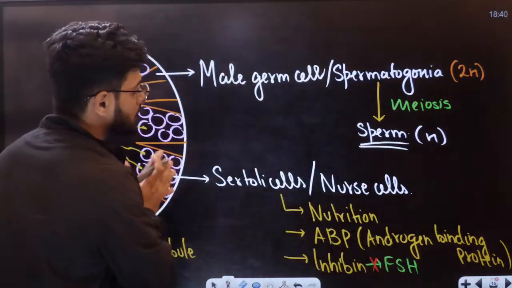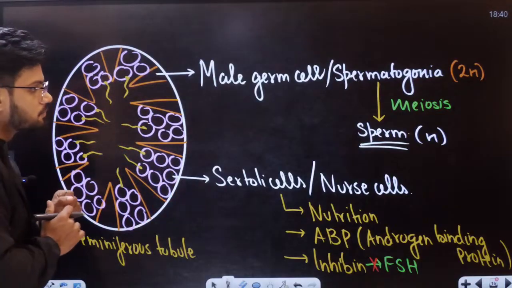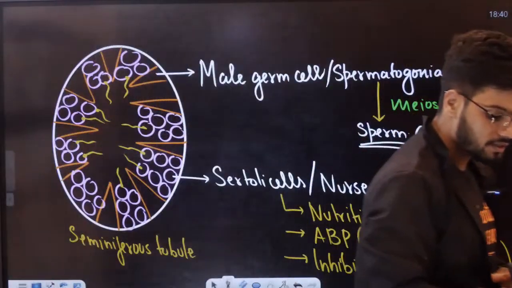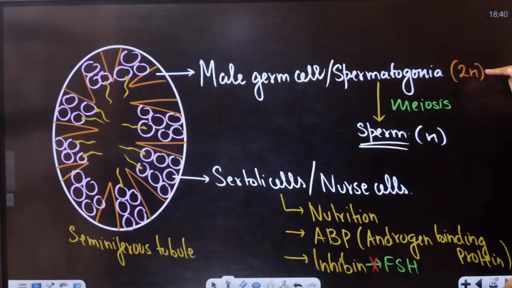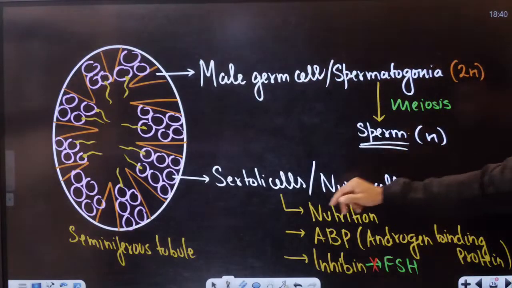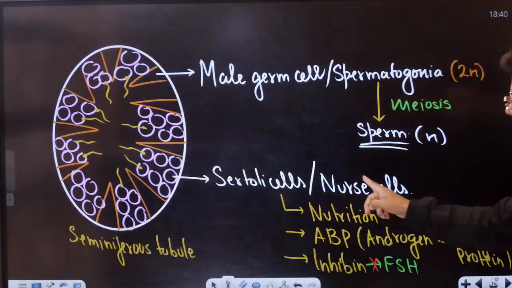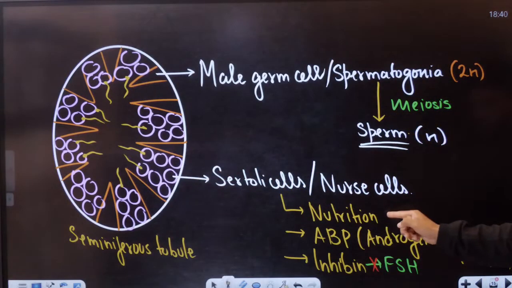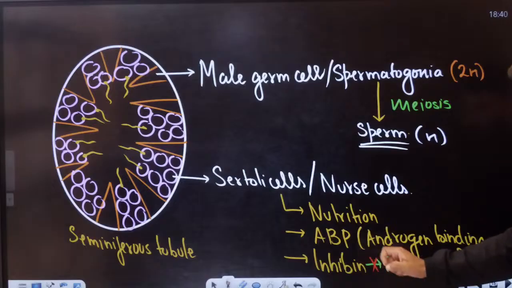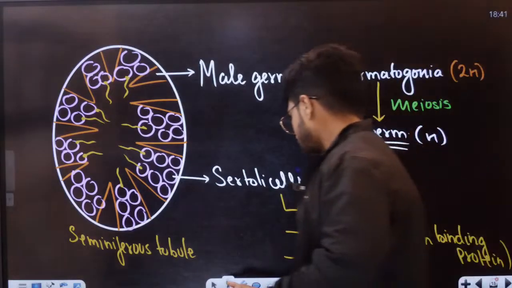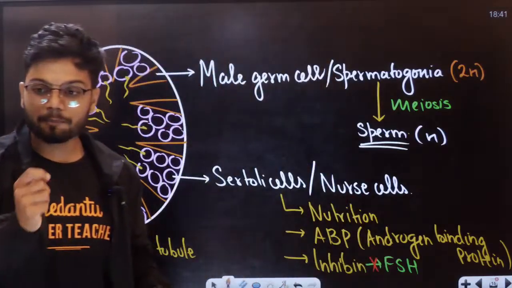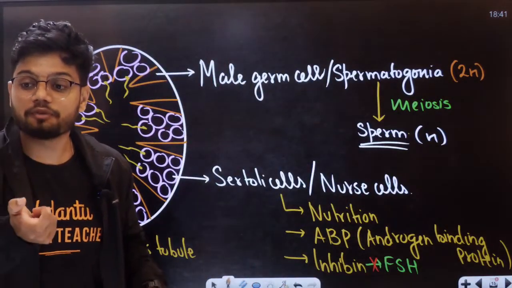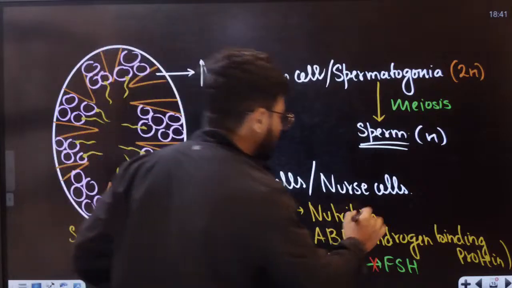Okay, now students, this much is clear to all of you. Here we have the male germ cell called spermatogonia, which is diploid and produces the sperm. Here we have the Sertoli cell, also called nurse cell, whose main function is nutrition to the germ cell, along with ABP and inhibin. Now students, you might ask, sir, apart from nutrition, what is the main function? It actually helps in